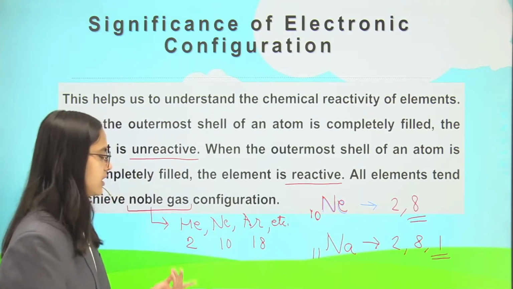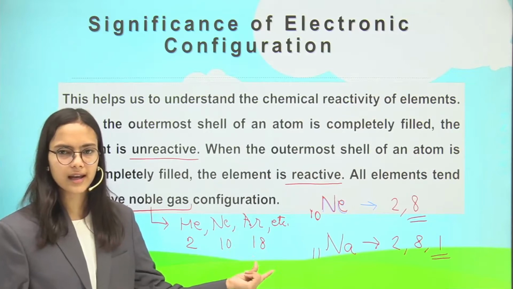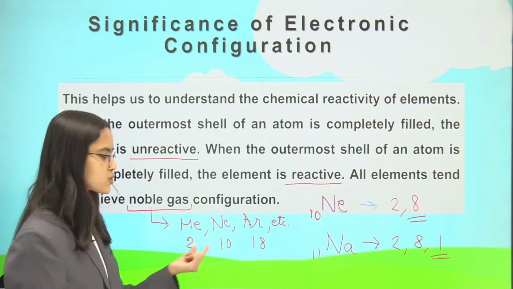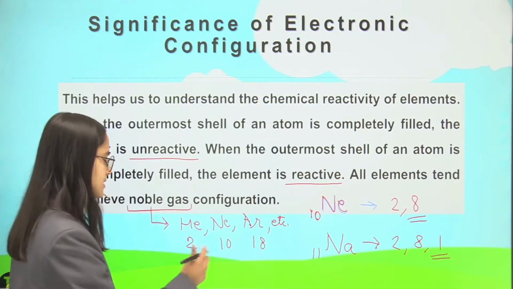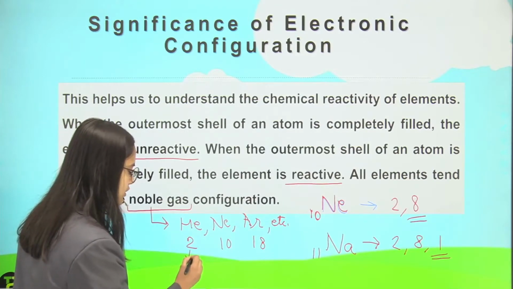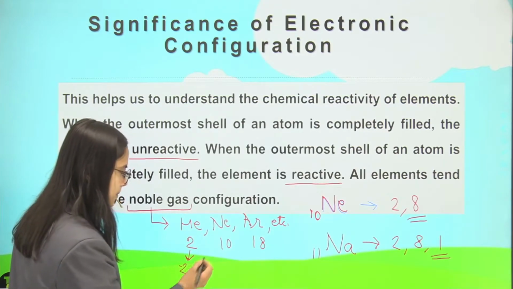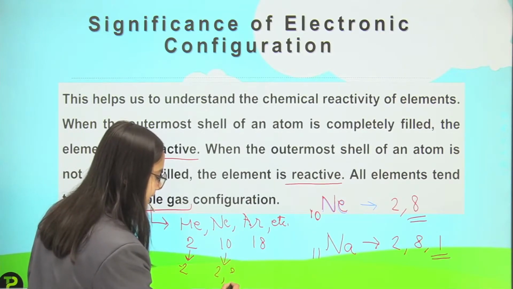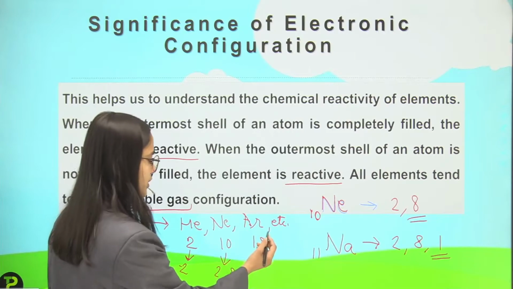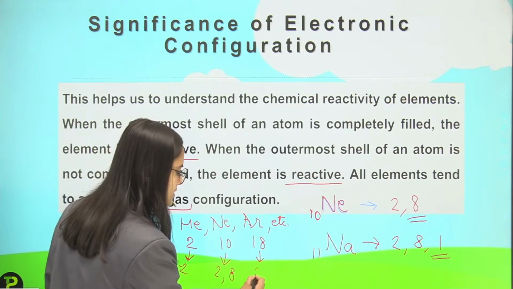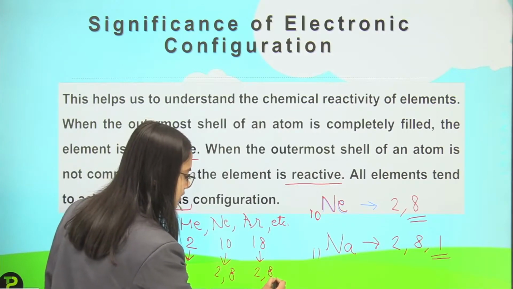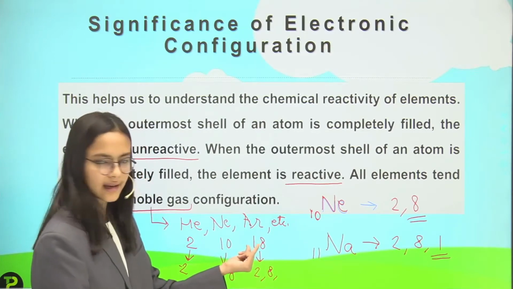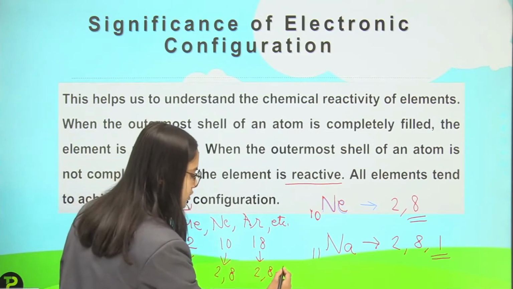They have the atomic numbers 2, then 10, and then the atomic number of argon is 18. Writing the electronic configuration of helium, it is 2. For neon, it is 2, 8. And for argon, it is 2, 8, and then 10 electrons are done and 8 are left, so I will put 8 electrons in the third shell.